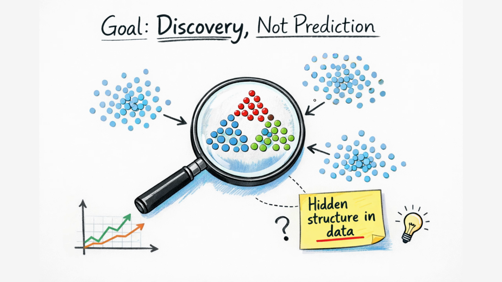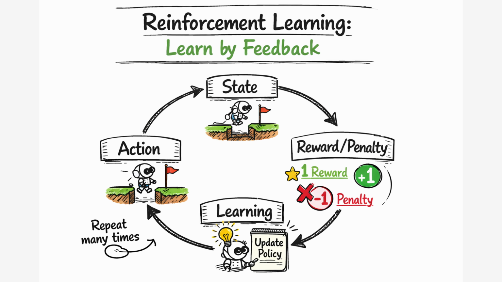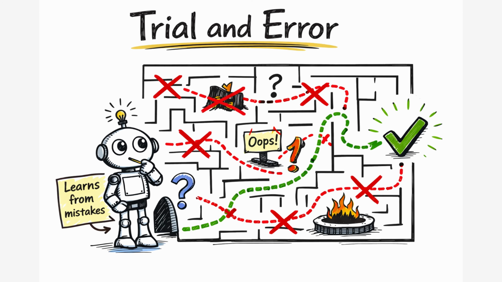The last type of learning is reinforcement learning. It works in a very different way compared to the other types of machine learning. In this approach, the machine learns by trying different actions and observing the result. The machine takes an action in a given situation, and based on the action, it receives feedback from the environment. If the action is good, the machine gets a reward, but if the action is bad, then it gets a penalty. Over time, by repeating this process again and again, the machine starts to understand which actions lead to a better outcome. This learning process is very similar to how humans learn new skills.